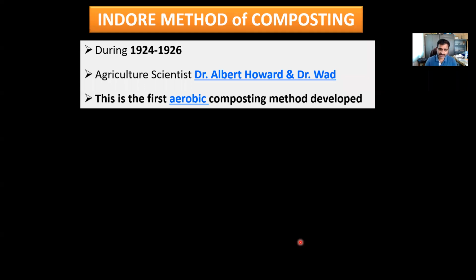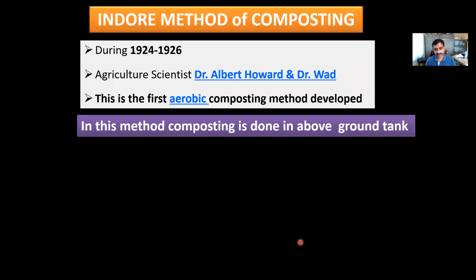An agricultural scientist, Dr. Albert Howard, and Dr. Ward, in 1924 to 1926, in Indore, developed one method of composting, which is an aerobic method of composting, which can be effectively used for getting a good quality compost in a very short period of time.